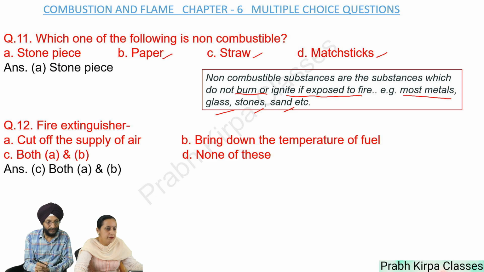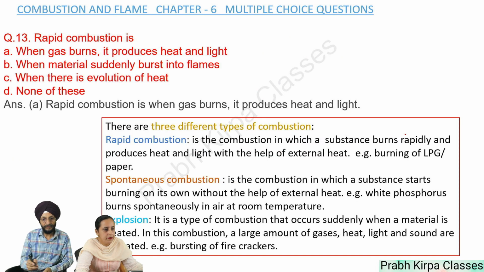Question number 12. Fire extinguisher: A. Cut off the supply of air. B. Bring down the temperature of fuel. C. Both A and B. D. None of these. So answer is C. Both A and B. Fire extinguishers not only cut off the supply of air but also bring down the temperature of the fuel.